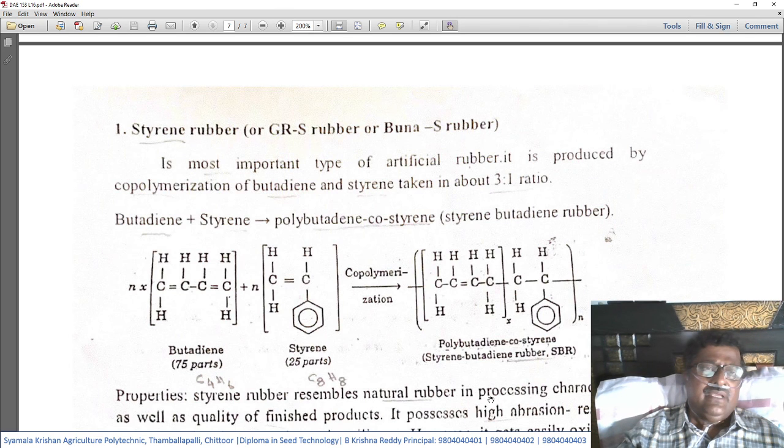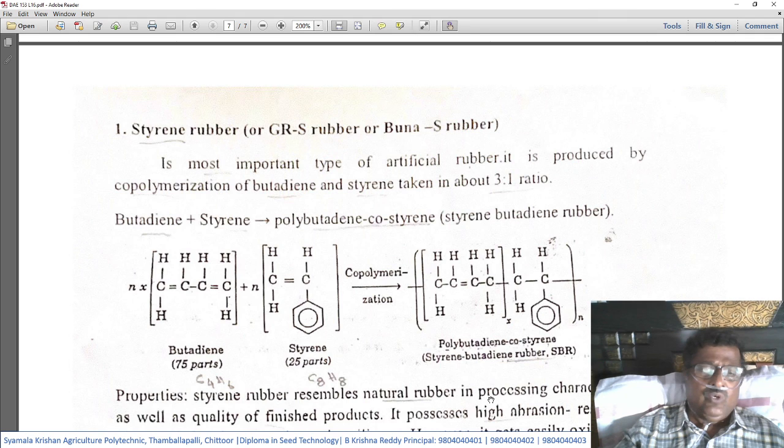It is produced by copolymerization of butadiene and styrene in about a 3:1 ratio, that is 75 parts butadiene and 25 parts styrene, C4H6 plus C8H8. This reaction is called copolymerization.